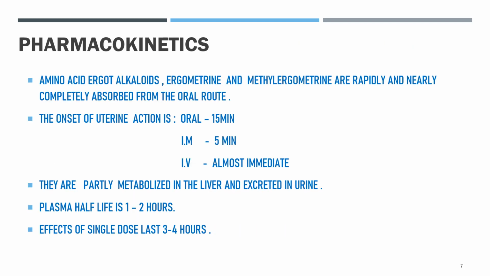Regarding the pharmacokinetics, amino acid ergot alkaloids, ergometrin and methylergometrin are rapidly and nearly completely absorbed from the oral route. The onset of uterine action is 15 minutes orally, 5 minutes intramuscularly, and almost immediate intravenously. They are partially metabolized in the liver and excreted in urine. Plasma half-life is 1 to 2 hours. Effects of a single dose last for about 3 to 4 hours.